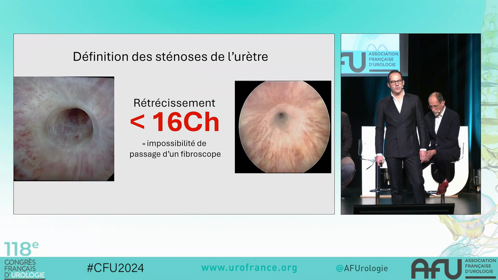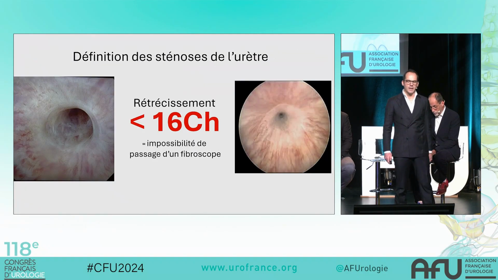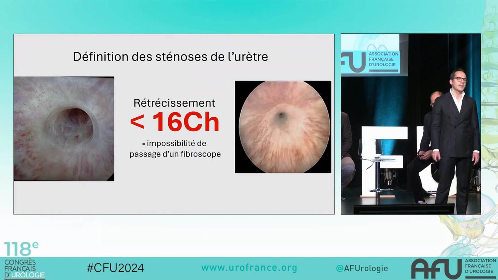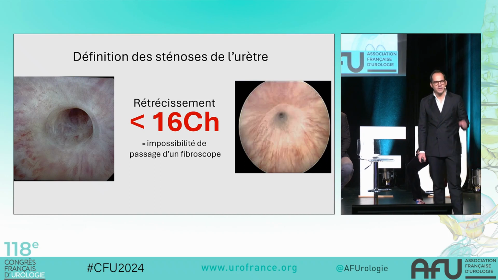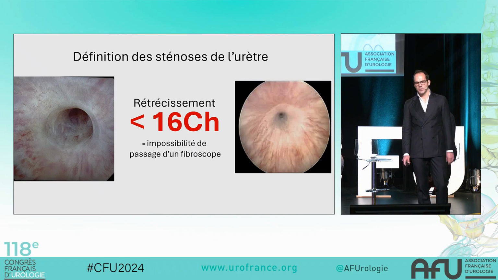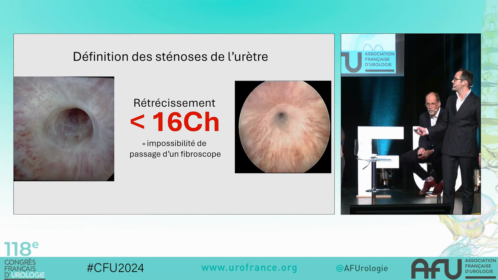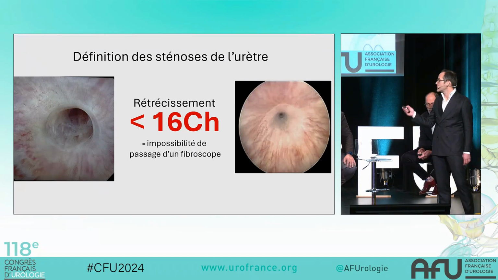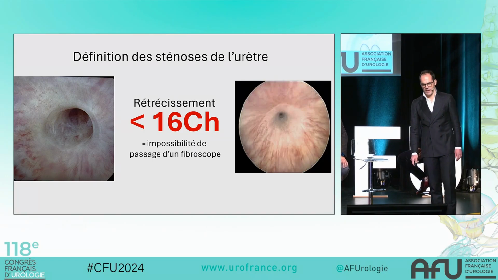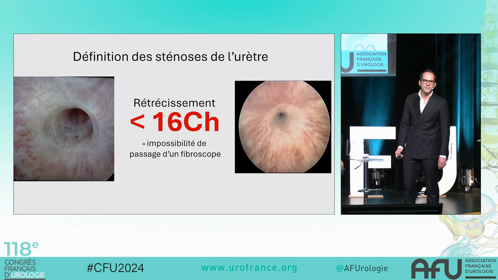The definition of a stricture is a narrowing of the urinary canal that is less than 16 French. It's simple. That's the size of the flexible endoscopes we use during consultations. If we can't pass the endoscope through the urethra, we're dealing with a stricture. Nevertheless, we can clearly see that there are different situations, as illustrated in these two images, particularly the severity of the stricture, which will need to be clearly specified during the initial assessment.